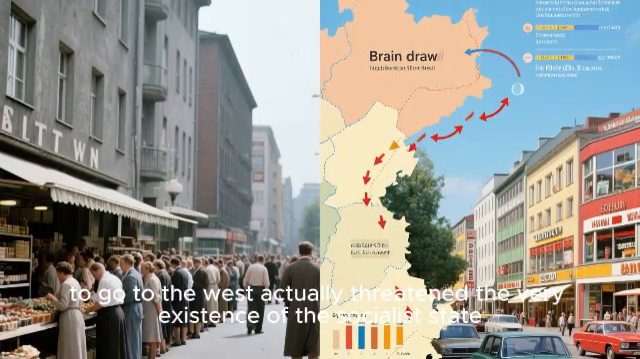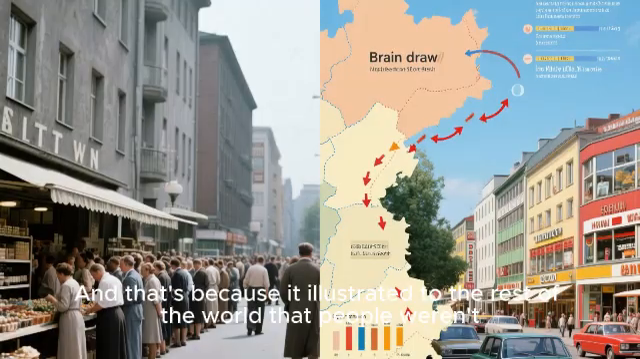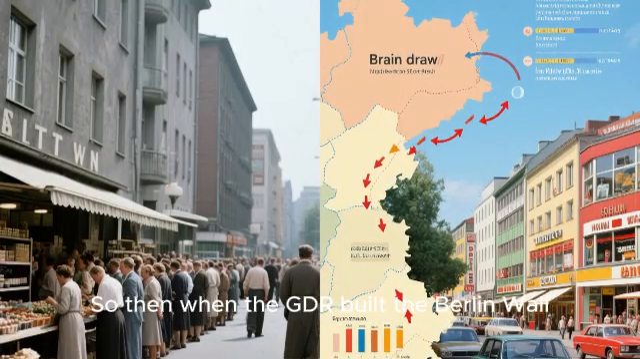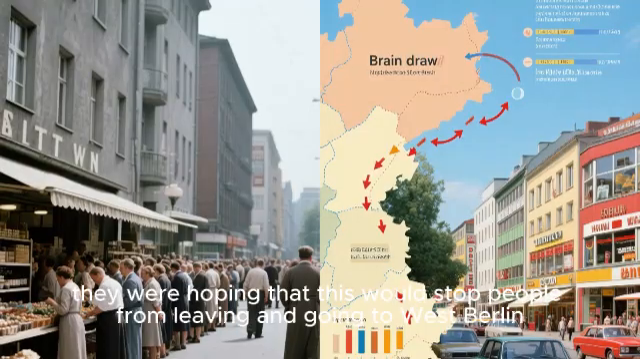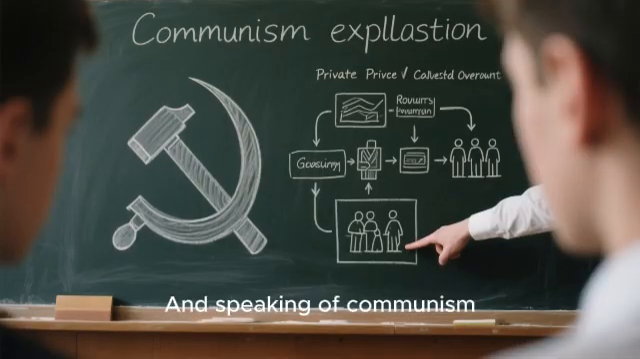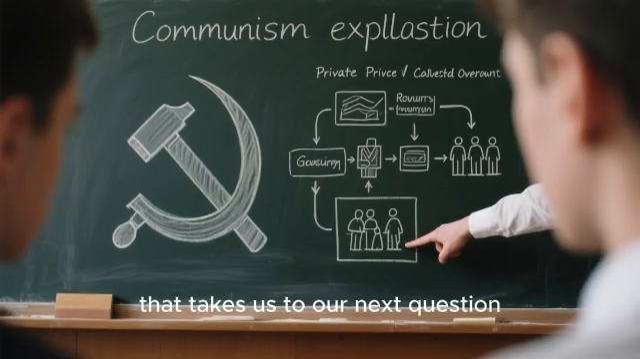This trend of people leaving the east to go to the west actually threatened the very existence of the socialist state. And that's because it illustrated to the rest of the world that people weren't happy with living under communism. So then when the GDR built the Berlin Wall, they were hoping that this would stop people from leaving and going to West Berlin. And speaking of communism, that takes us to our next question.